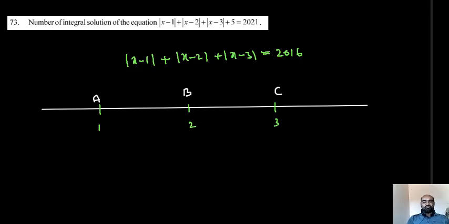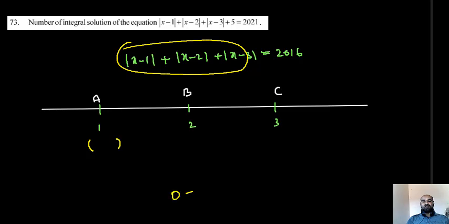Okay students, for example, if they want to meet at A, how much distance should they travel, we know that. Put x equal to 1 in the given expression: 0 plus 1 plus 2, so 3 units. So if they want to meet at A, all 3 together should travel 3 units of length.